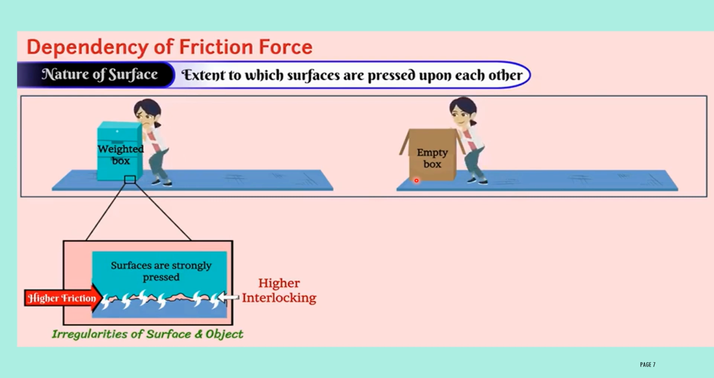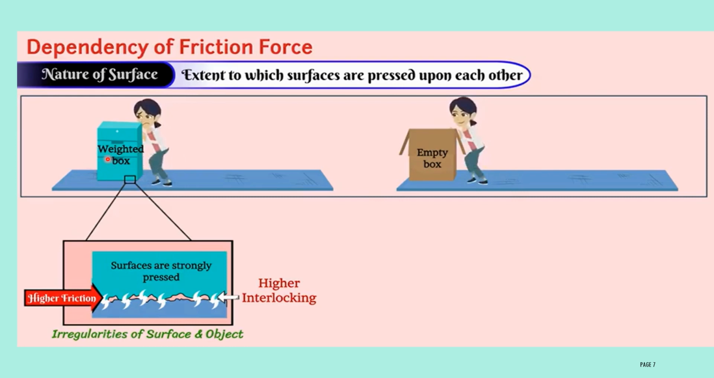Displacing an empty box is very easy compared to the weighted box because of the higher friction. Let us discuss here in detail. Already you know, when two surfaces are in contact with each other, they get interlocked due to the presence of irregularities on the surface and also the object surface.